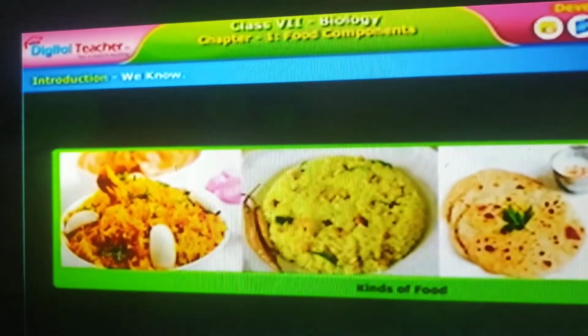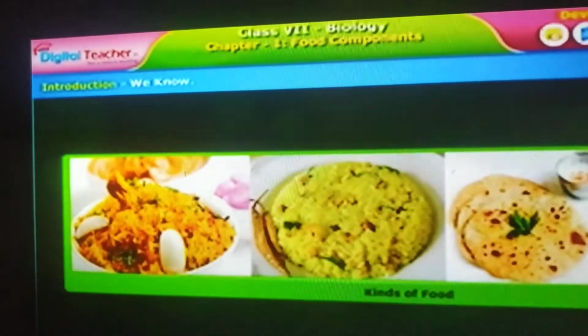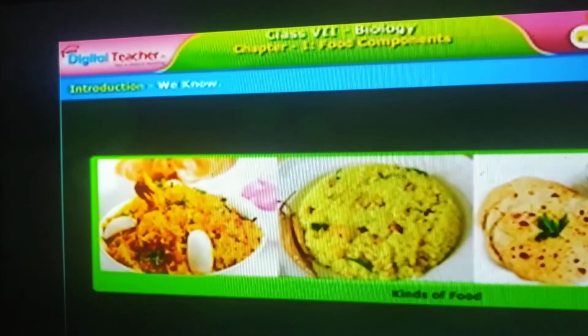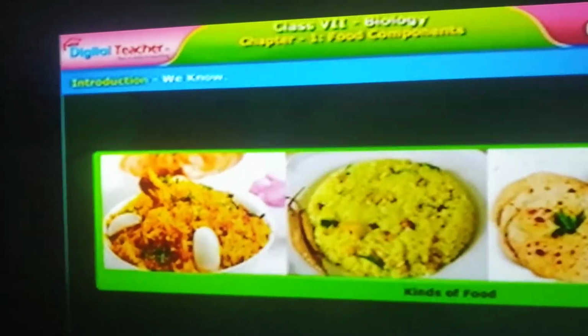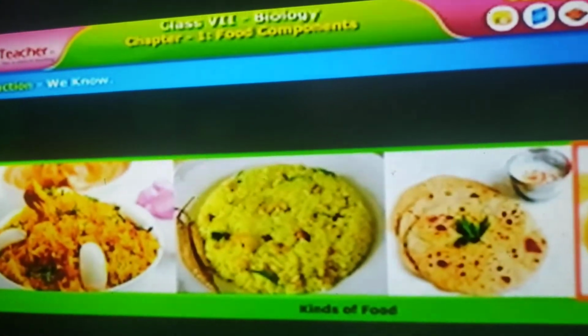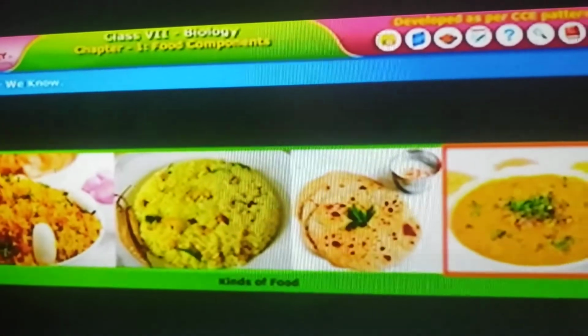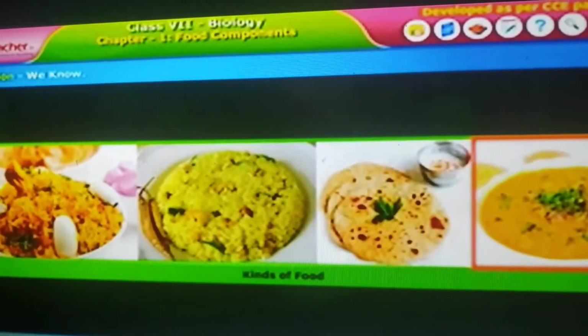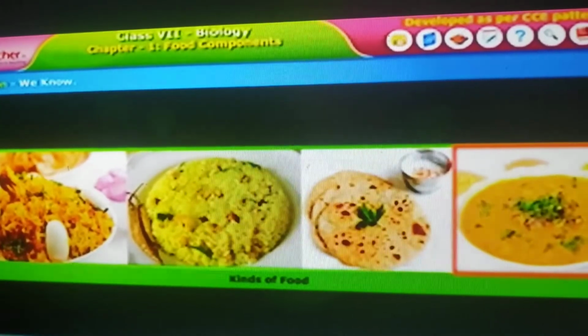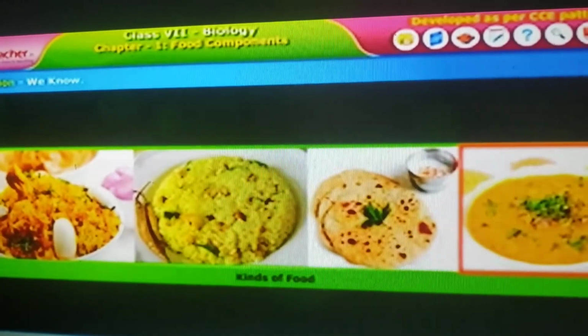Children, what did we learn in the previous class? In 6th class, different kinds of food that we ate, like biryani, pulihora, chapati, dal, right? And not only these, so many food items we like to eat, right? So many sweets we eat, hot items we eat.